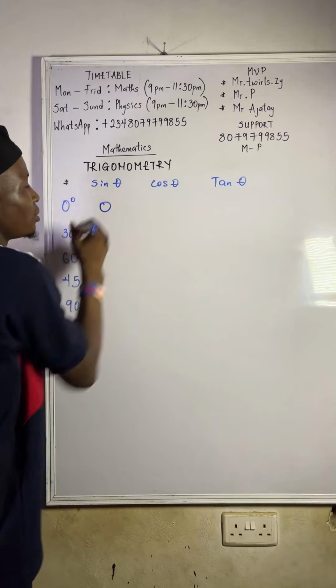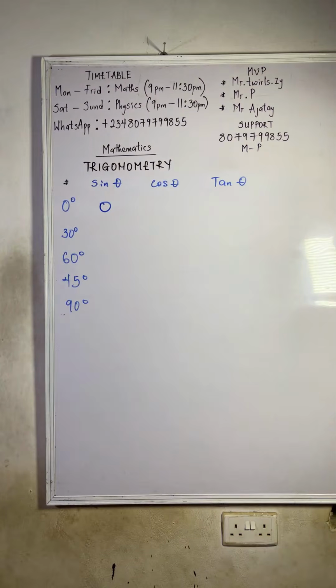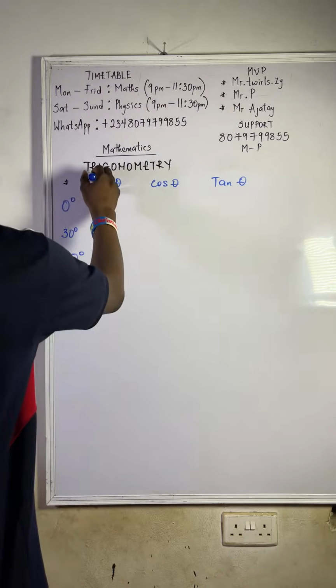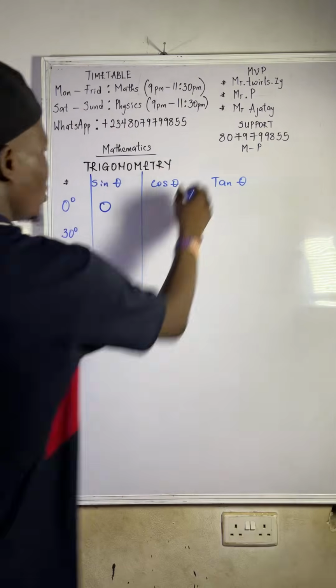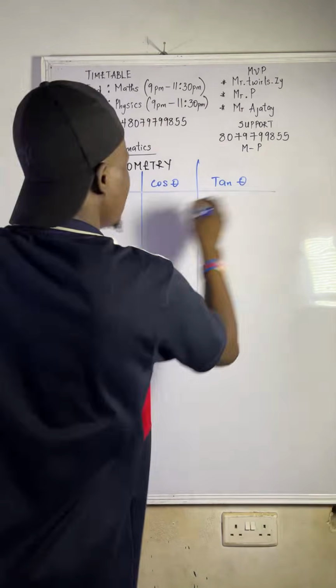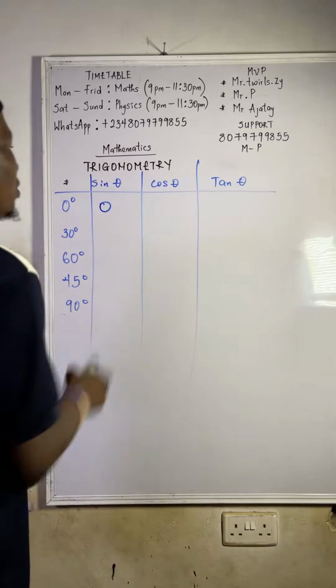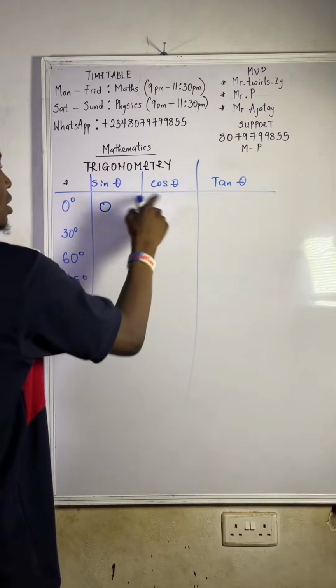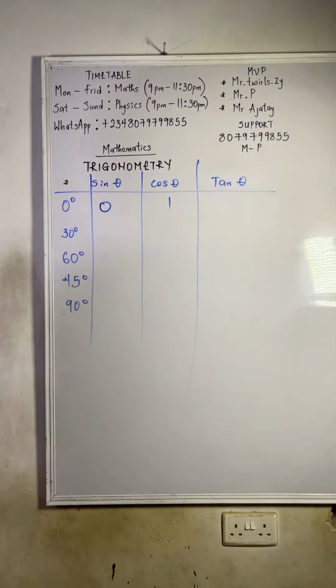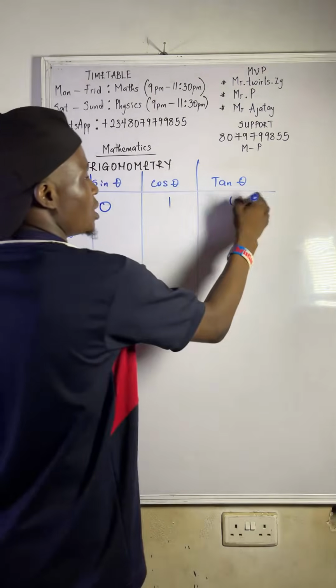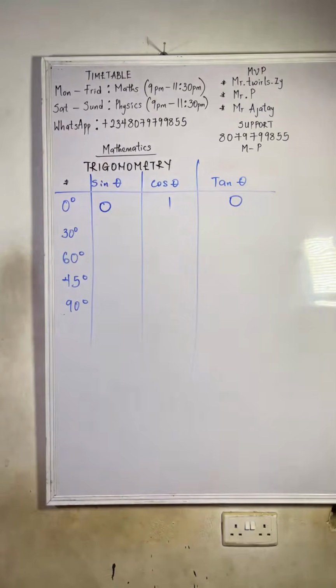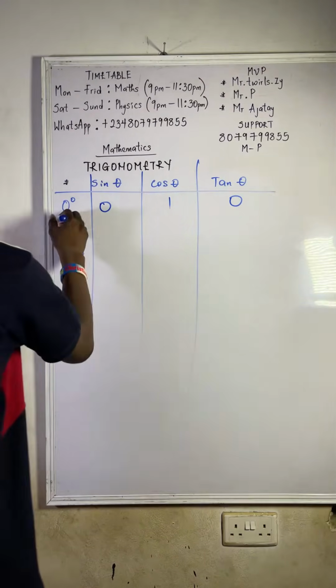So sine 0 degree is 0. On the horizontal, 0 degrees, sine does not have value on it. If you want us to prove, we'll prove, no problem. For cos 0 is 1. For tan 0, it is also 0. So if you want us to do it, we'll do the proving, but let me just give you.